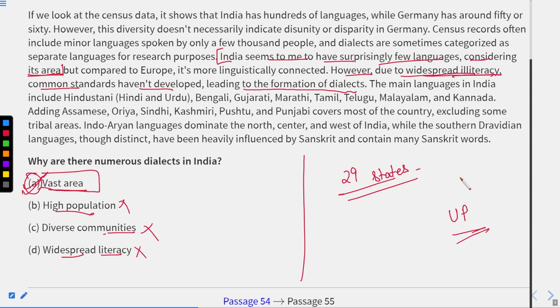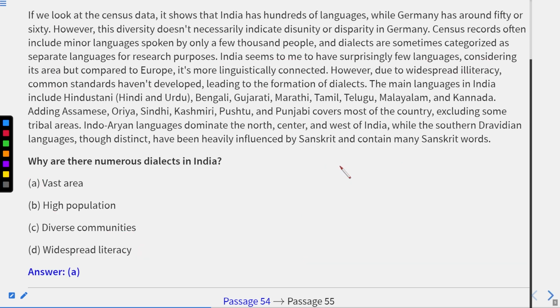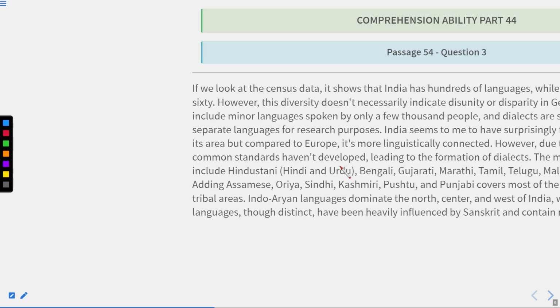Therefore, because of its vast area, the spoken habit of people forms the dialects. Okay, it is not actually the literacy point, it is not actually the population point, but it is actually the vast area of the region. Okay, so there are many regional languages. So the answer is A. Okay, now let us move to the next question.